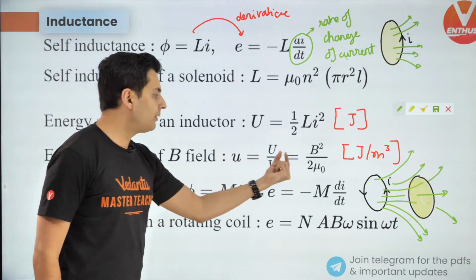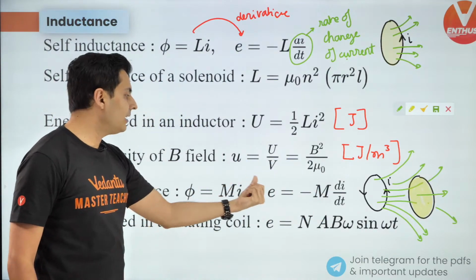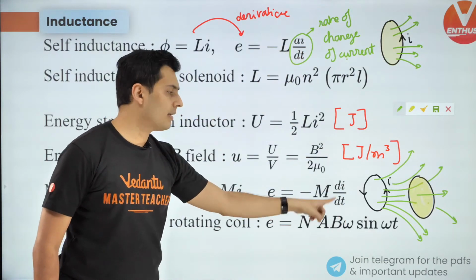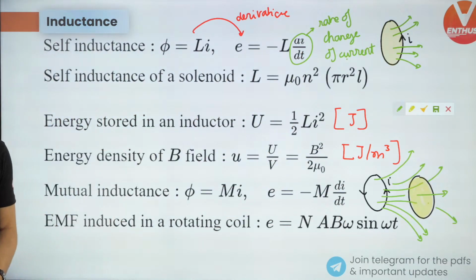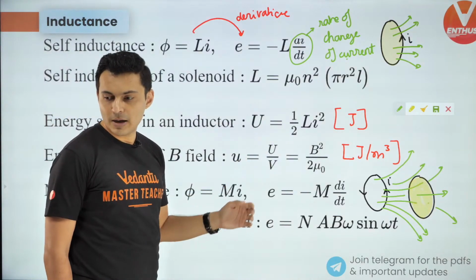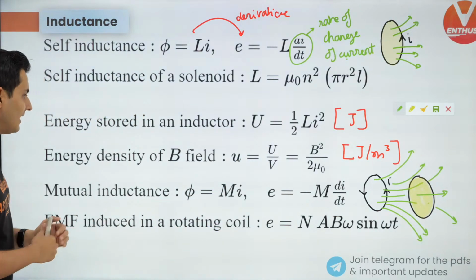And again, if you differentiate this, d phi by dt is EMF, M into di by dt, just like here it is rate of change of current. I hope this is clear. Very good. Okay, let's get moving. Very good, Sanjay. All right, let's pump ourselves. Very good gains. Yes, last slide.